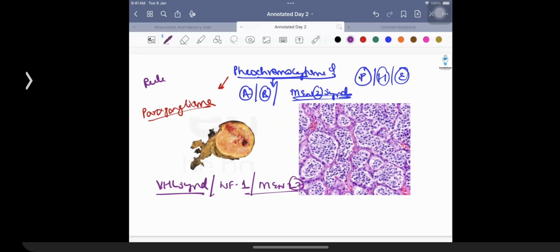Right? Why is extraadrenal pheochromocytoma or paraganglioma important? If I'm talking about only pheochromocytoma, it is responsible for secretion of both adrenaline as well as noradrenaline. But once we are talking about extraadrenal pheochromocytoma, that is associated with the involvement of the organs of Zuckerkandl, right? So this is going to be responsible for secretion of only noradrenaline. So when it is not in the adrenal, then it secretes only NA. NA matlab noradrenaline. That's how I remember it.